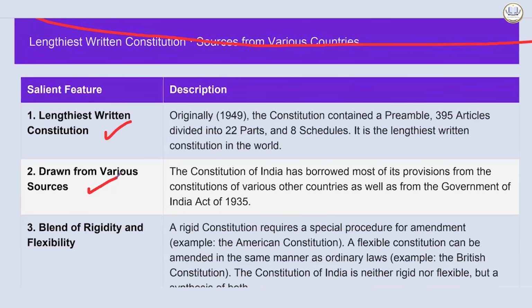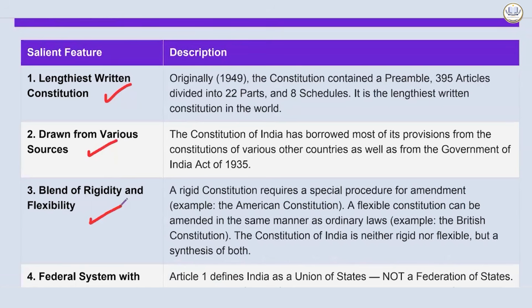Okay, this is the reply by some of the political scientists. It blended the rigidity as well as flexibility. So a completely rigid constitution requires a special procedure for amendment. Example, the American Constitution. A flexible constitution can be amended in the same manner as ordinary laws, like the British Constitution. So the Constitution of India is neither rigid nor flexible, but a synthesis of both.